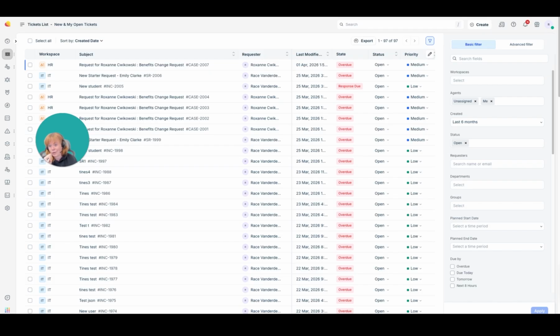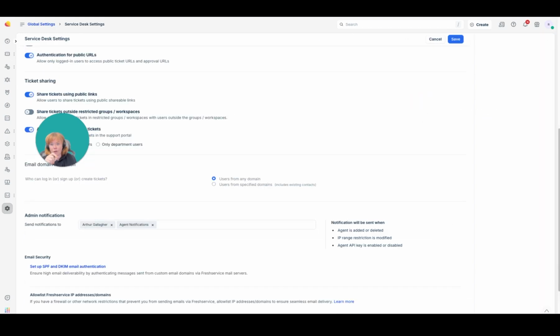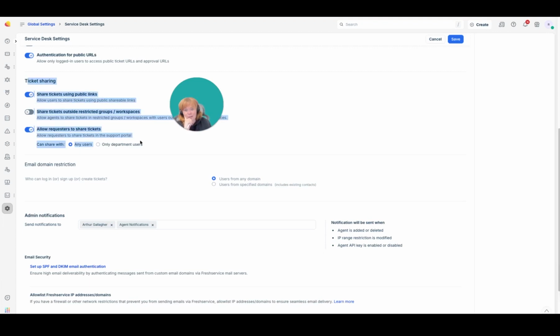And I was wrong. There isn't a specific permission for sharing. It's either on or it's off from an agent point of view in our security panel here, or you can't hide it with business rules and you can't hide it with permissions. So again, it depends on the security setup for your instance, depends on what your CISO or InfoSec representative wants to do. If you want to disable it, it's here under settings. If you want to restrict it, it's very difficult to restrict. And I will also make a comment that it is not audited as an action. There are ways and means around it, and if that's something that you want to talk about, we have implemented solutions for other customers.